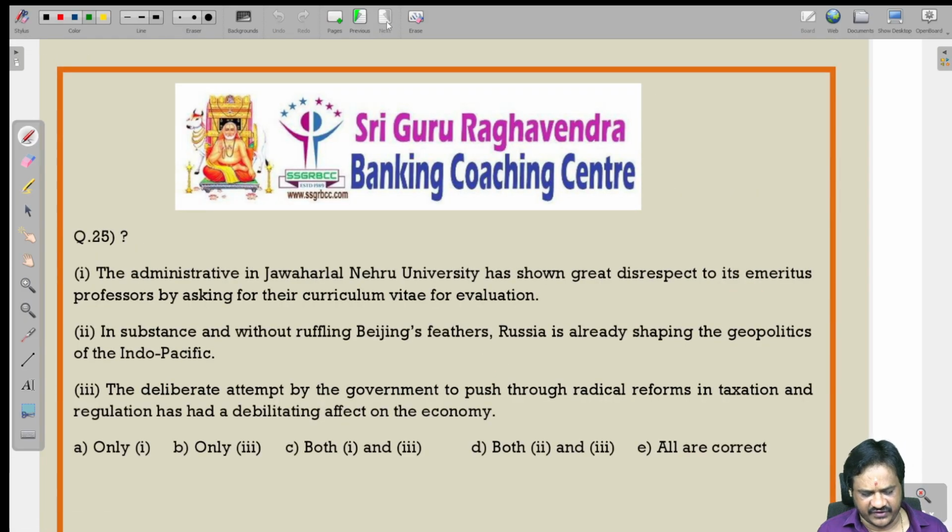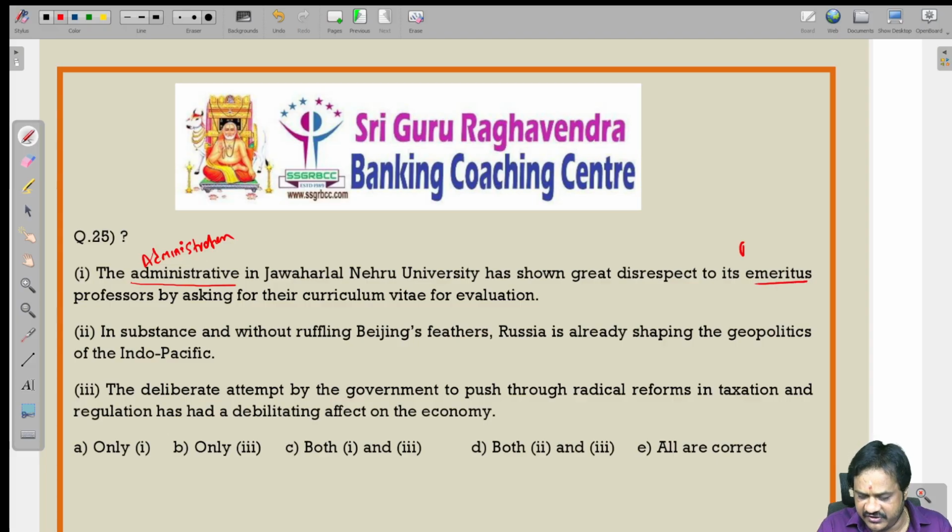Next, question 25. The administrative in Jawaharlal Nehru University has shown great respect to its emeritus.